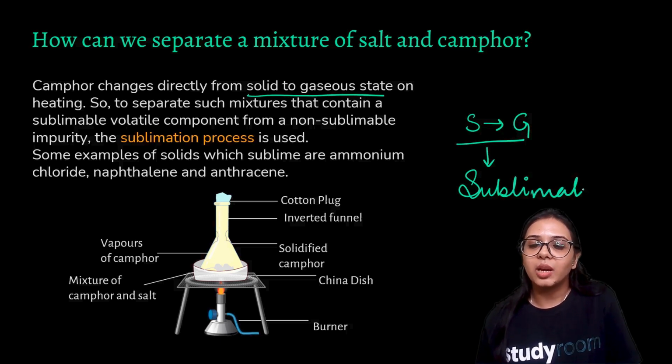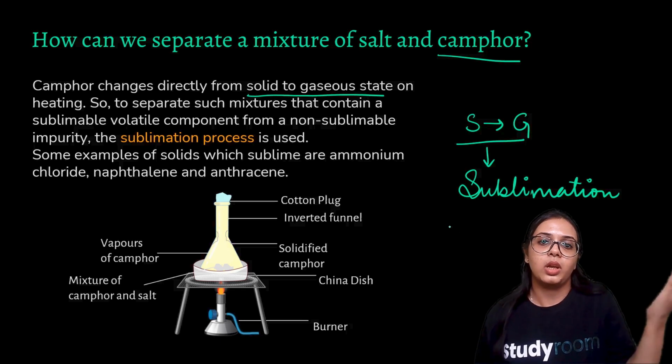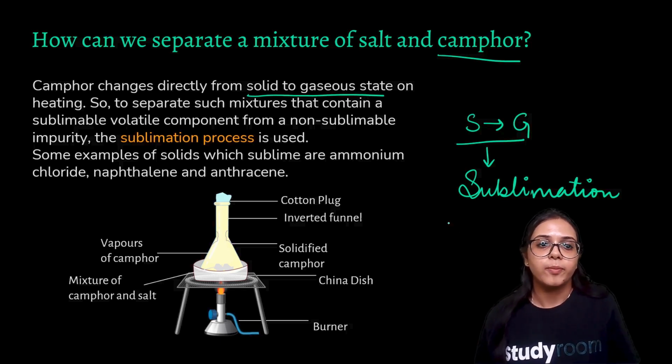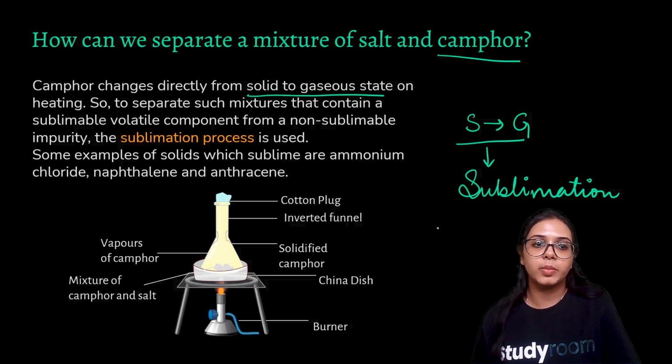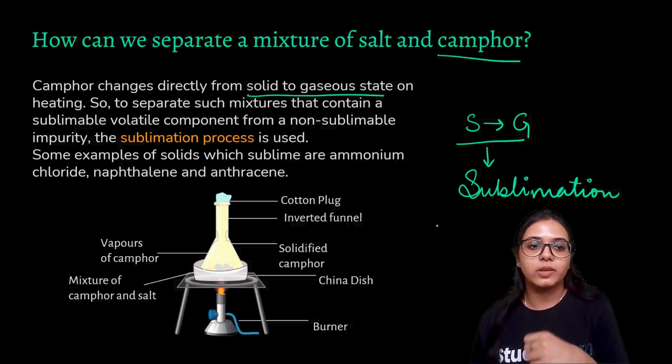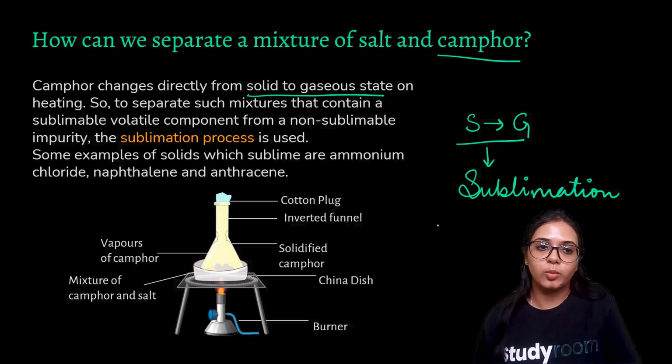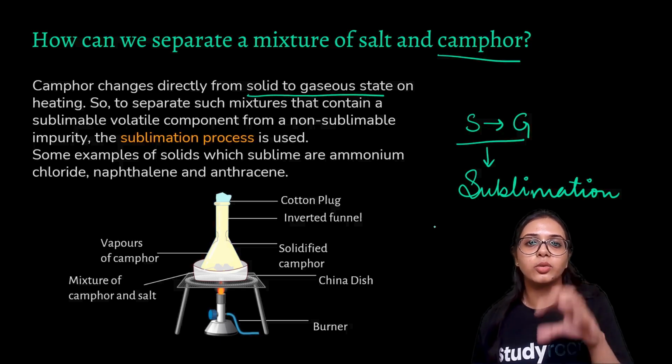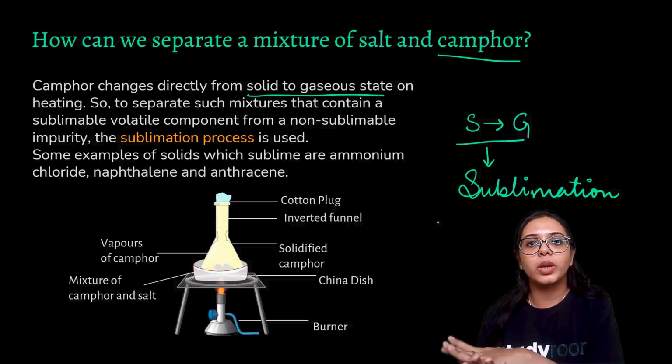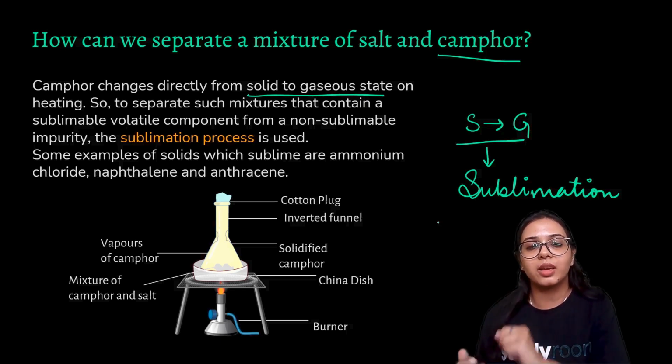So camphor, like ammonium chloride, is a substance that sublimes. Camphor is your kapoor, which is used in your home during puja, or just to light up the room. It changes directly from solid to gaseous state on heating. So to separate such mixtures that contain a sublimable volatile component from a non-sublimable impurity, the sublimation process is used. Some examples of solids which sublime are ammonium chloride, naphthalene, that is your mothballs, that are used while you keep your big chunks of, especially your winter clothes, to protect them from moth,